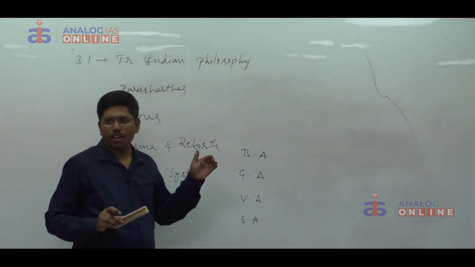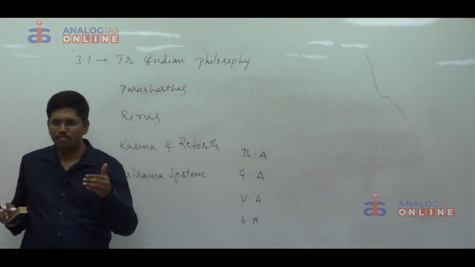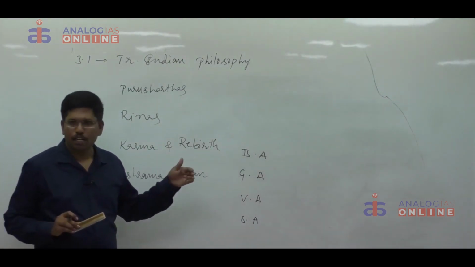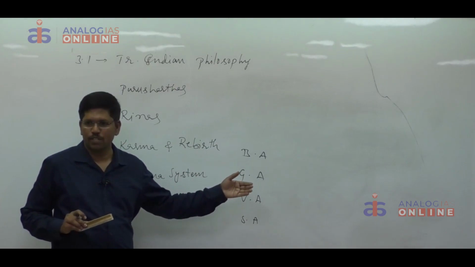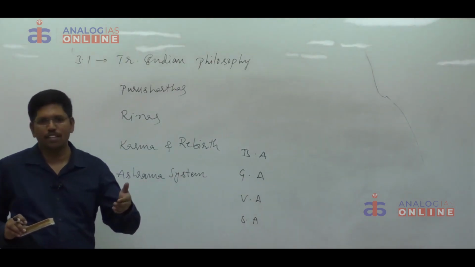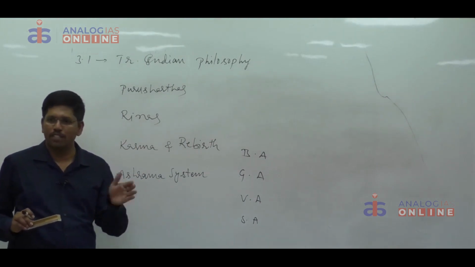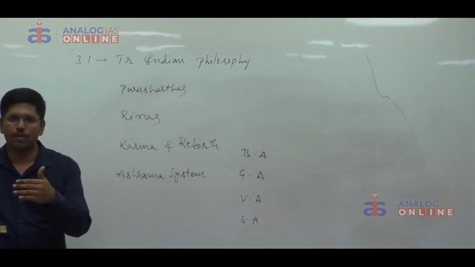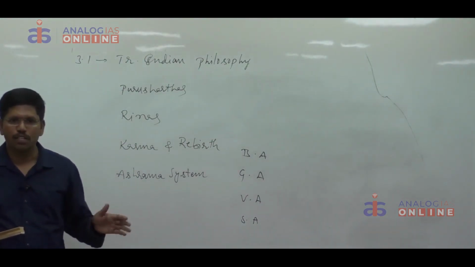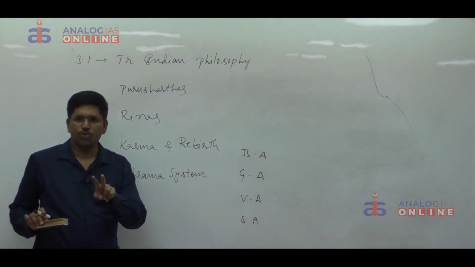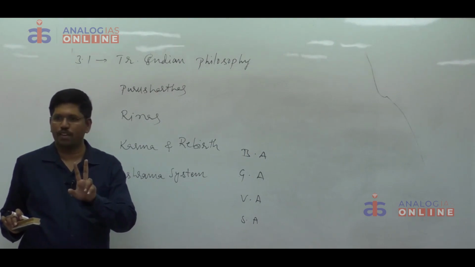Grihastha ashram, when the guru certifies that the boy is now a man and he is fit to enter the next stage, the parents initiate that boy into the next stage, that is grihastha ashram, through another ceremony, that is vivah. In this stage, the basic trilogy of dharma, artha, and kama will be translated into action. All the runas will be paid. That's it. If you write these 2 sentences, that is sufficient.